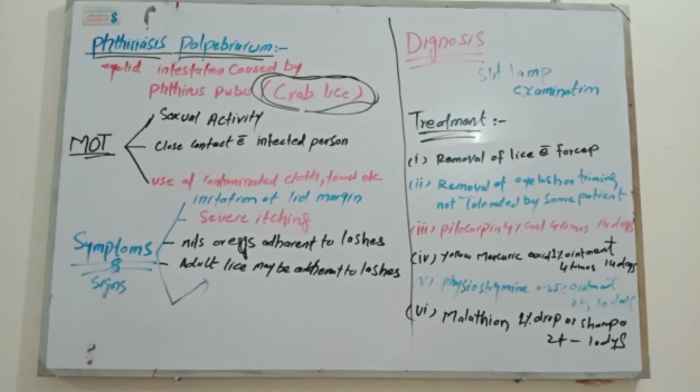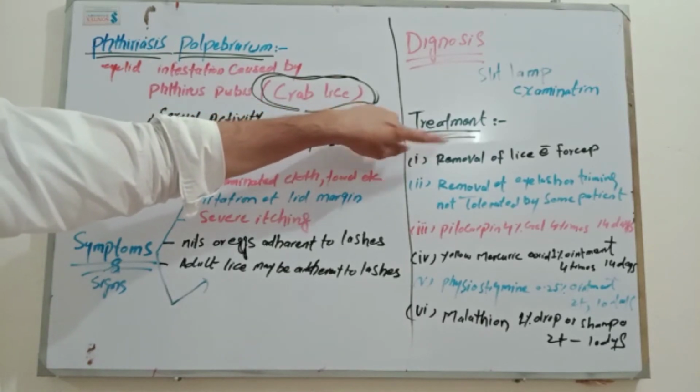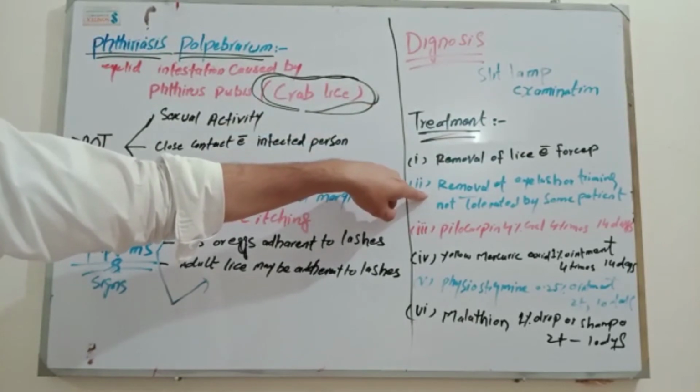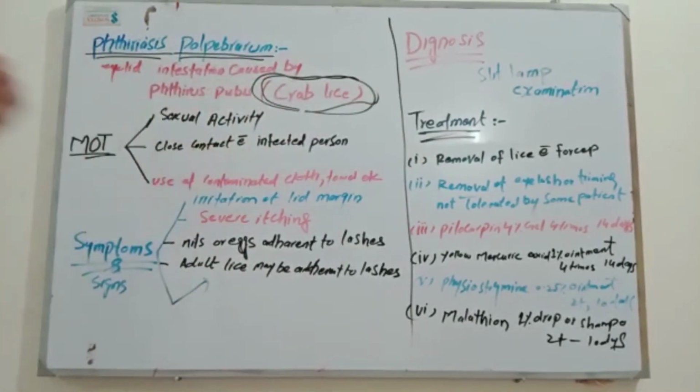The first and most common way of treatment is the removal of crab lice with the help of forceps. The second way of treatment is the removal or trimming of eyelashes, but not all patients will tolerate this. You have to remember this.